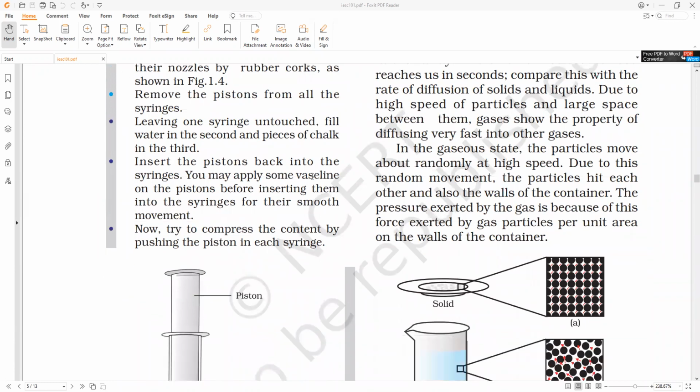Leaving one syringe untouched means it will be filled with something. Can you tell me what it is filled with? Air. Yes or no, guys? And the second syringe we have to fill with water, and the third syringe we have to fill with chalk. Now insert the pistons back into the syringes, and you may apply some Vaseline on the pistons before inserting them for smooth movement, like a lubrication. Understand, Sivani, Agalya? We apply Vaseline so that the piston can move very easily. Now try to compress the contents by pushing the piston in each syringe.